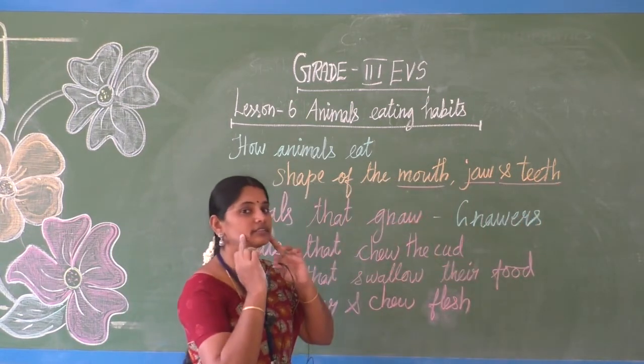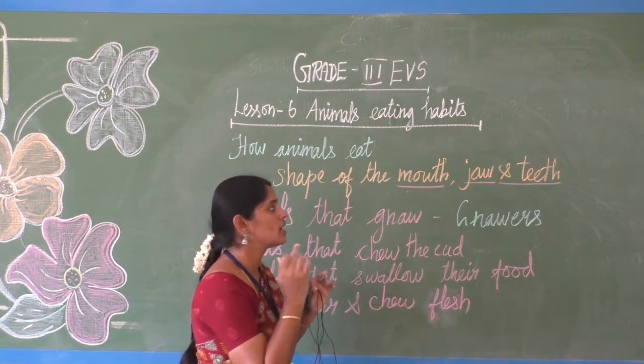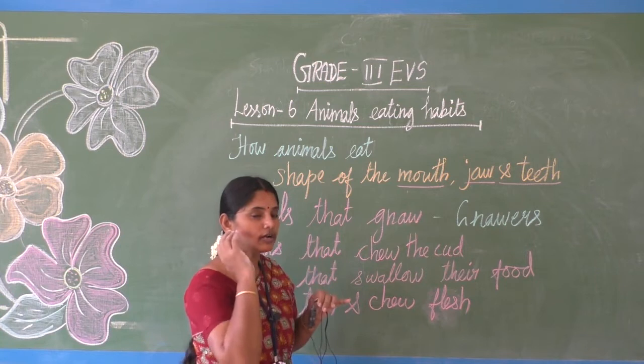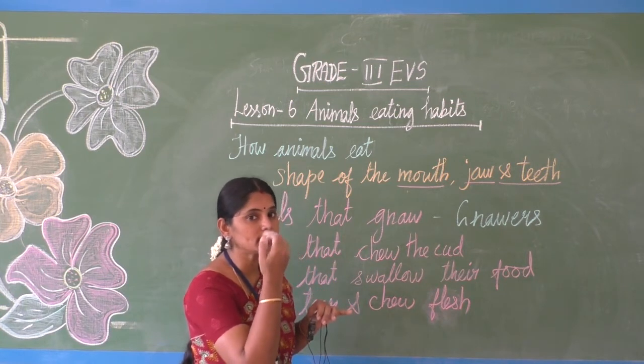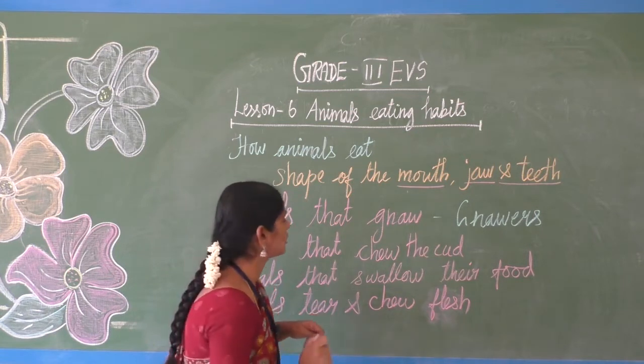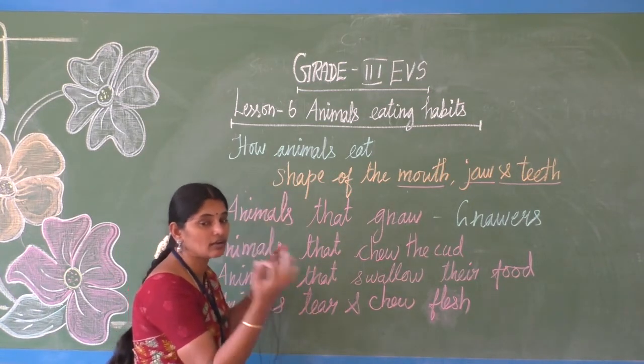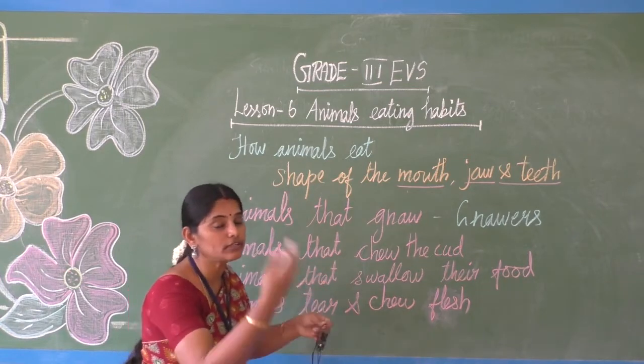Jaw means this is the upper jaw and this is the lower jaw. According to the mouth structure, jaw arrangement and teeth arrangement, the animals take their type of food.